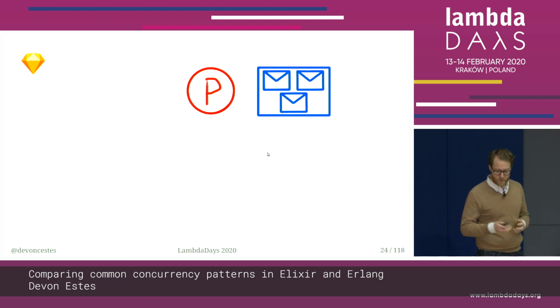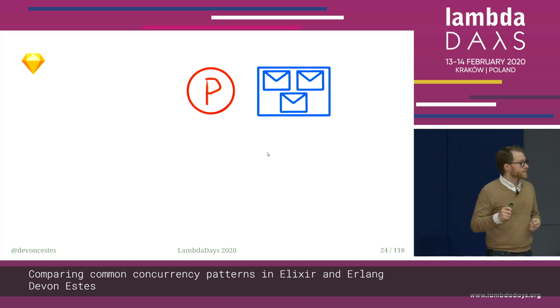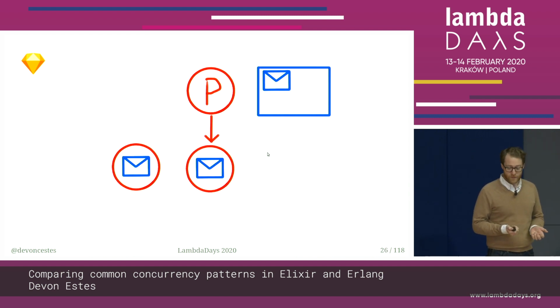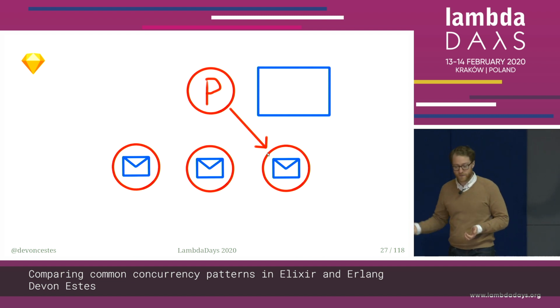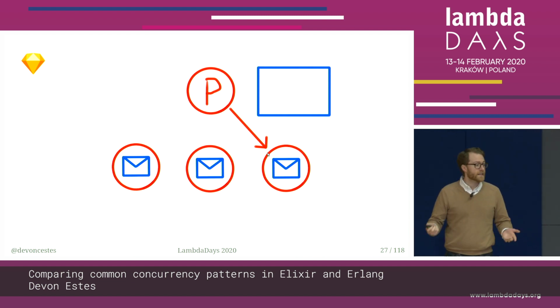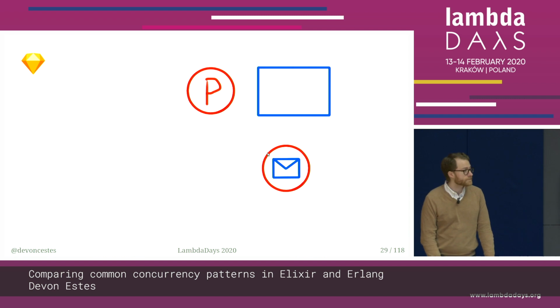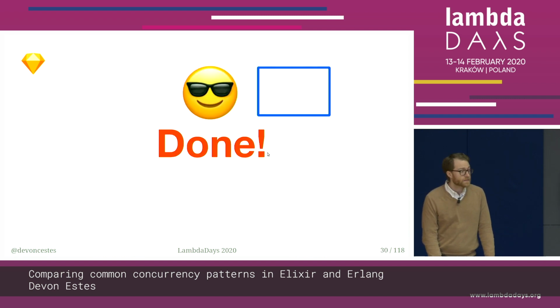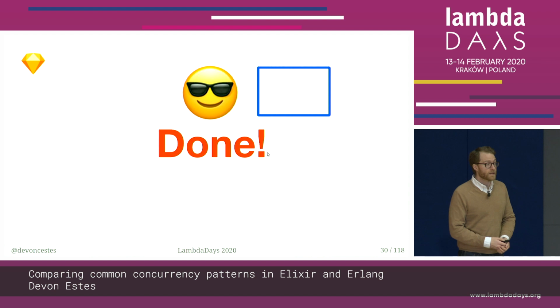So here, we have our parent process, which has 3 emails that it needs to send, and to do so, it spawns 3 children. And each of those children gets 1 email, and it sends its email, and then it goes away. It exits. And that's it. We're done. That's a really simple pattern, but it's super common as well. There are a lot of these types of problems that can be seen as embarrassingly parallel. And luckily, in many actor-based languages, or languages with actor-based parallelism or concurrency frameworks, you can do this really, really simply.